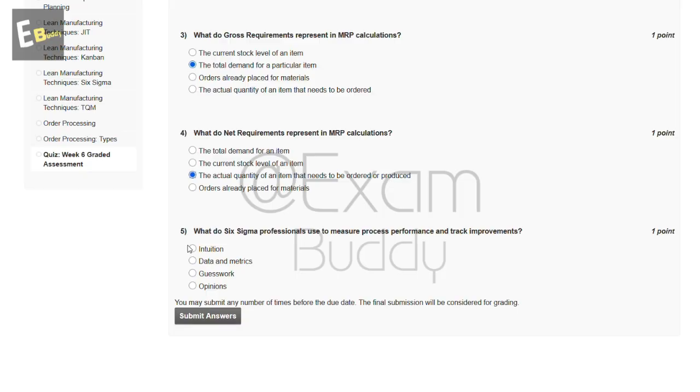Now the fifth question is, what do Six Sigma professionals use to measure process performance and track improvement? So these are the options: intuition, data and metrics, guesswork, opinions. So the answer of our fifth question is B, data and metrics. Now submit your answer.